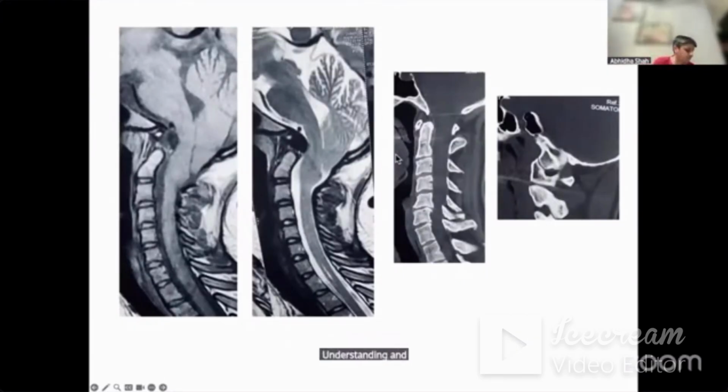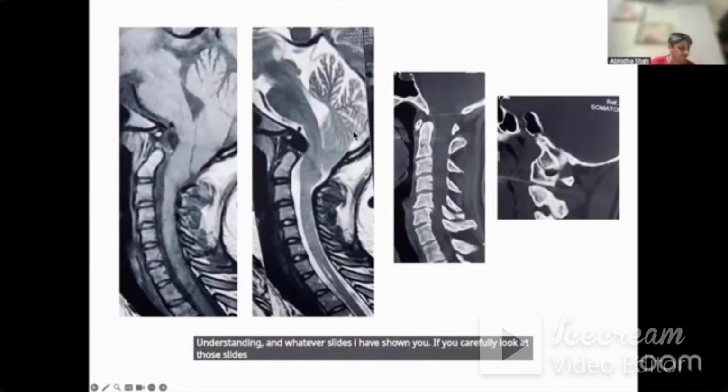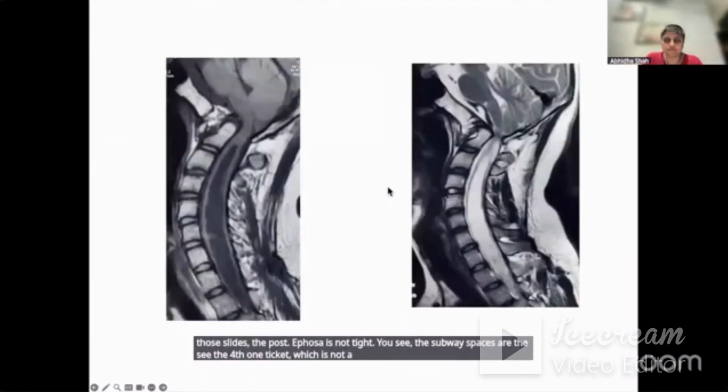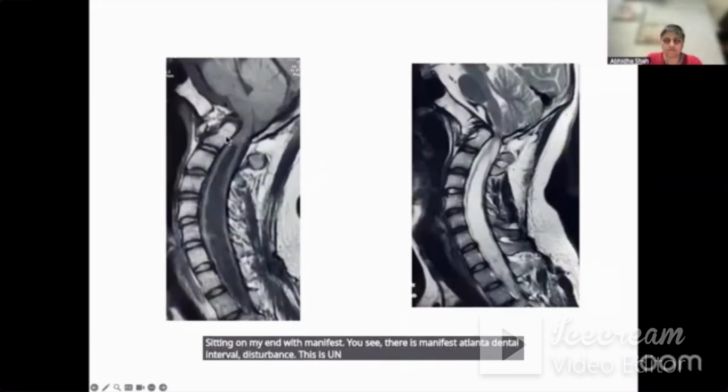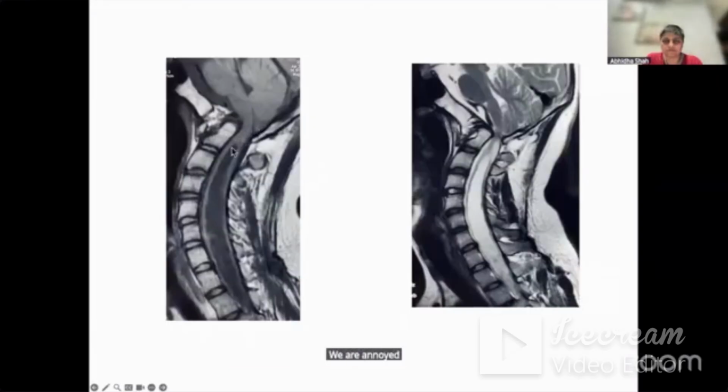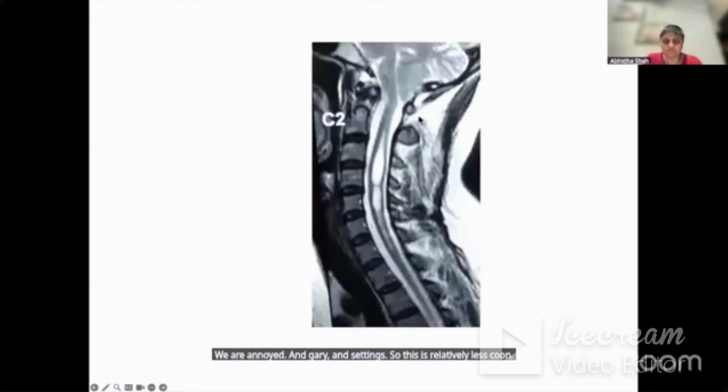And whatever slides I have shown you, if you carefully look at those slides, the posterior fossa is not tight. You see the subarachnoid spaces, see the fourth ventricle. It is not a tight posterior cranial fossa. Syringomyelia with manifest, you see, there is manifest atlantodental interval disturbance. This is unstable spine. We all know it. And Chiari and syrinx, so this is relatively less common. With no bone abnormality, Chiari and syrinx is a more common clinical entity.